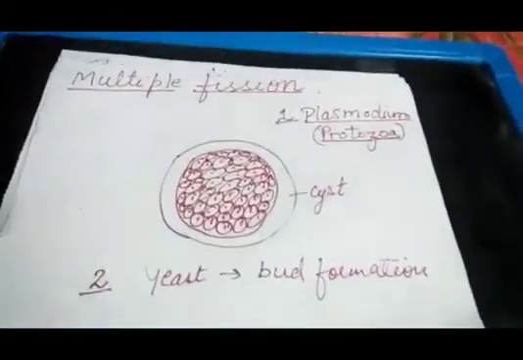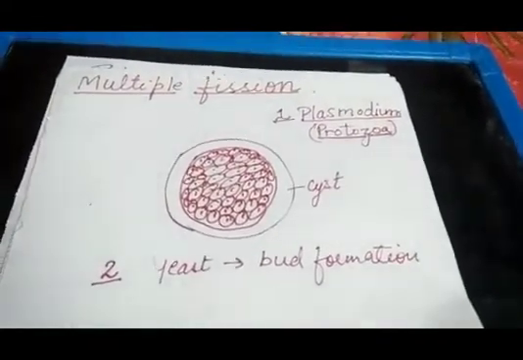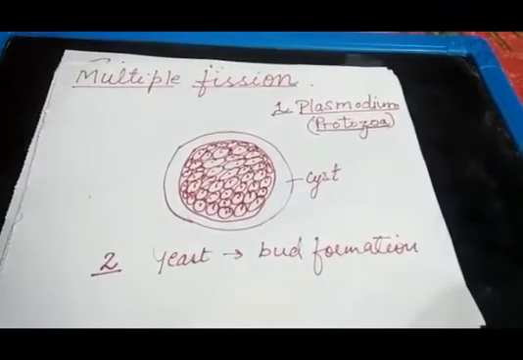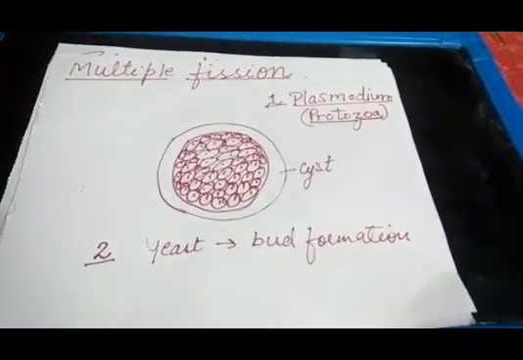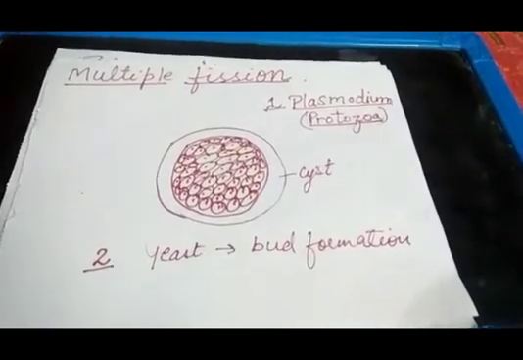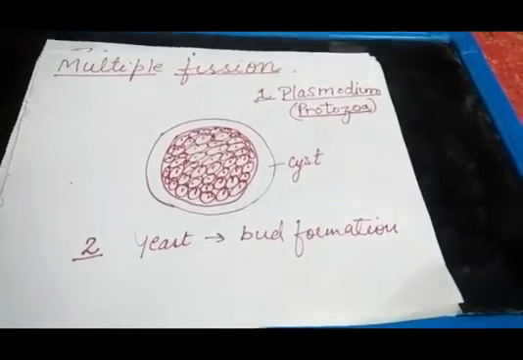Now, let us see what is multiple fission. In multiple fission, one individual will give rise to many daughter cells. Let us consider the example of Plasmodium, a protozoa.